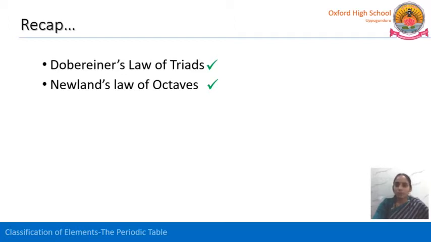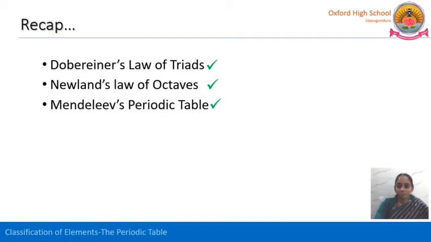Newlands' octaves is nothing but a set of 8 elements. He arranged all the elements, then he observed that the first element and the eighth element resemble each other in their properties, like the second one and the ninth one. If we arrange all those elements, he observed that the starting element resembles the eighth element in its properties.